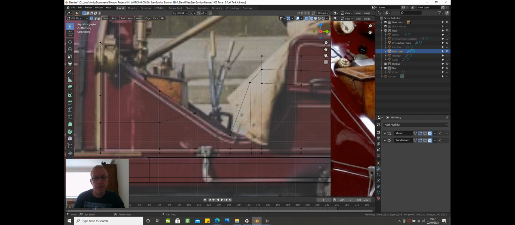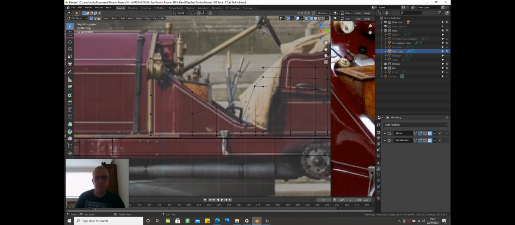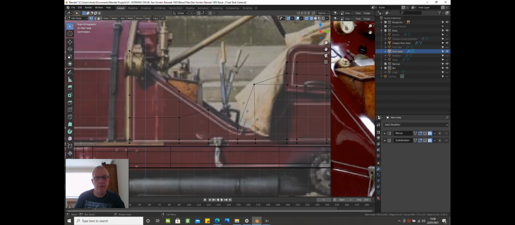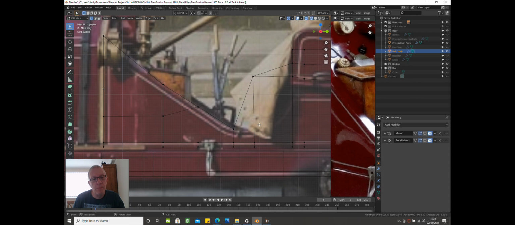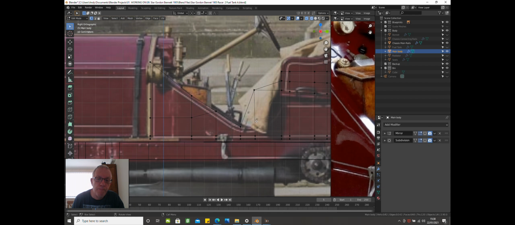Now, with this one, we need to grab all of these and pull them to the back here. And this one, drag this one down. Just trying to see how that works. I think that goes across here. So let's have a quick look.